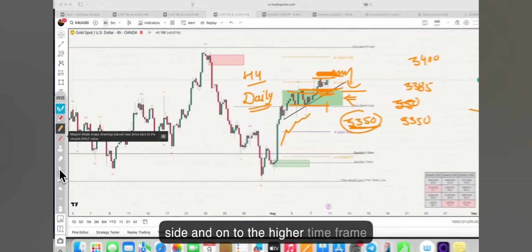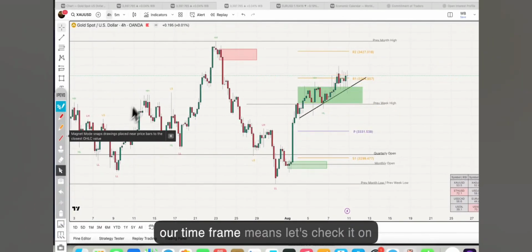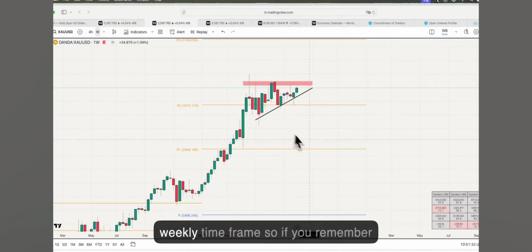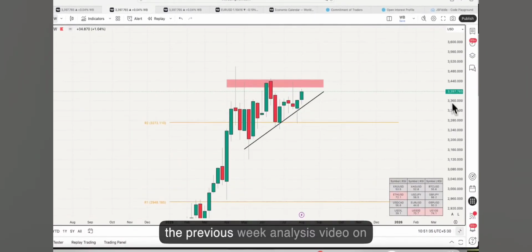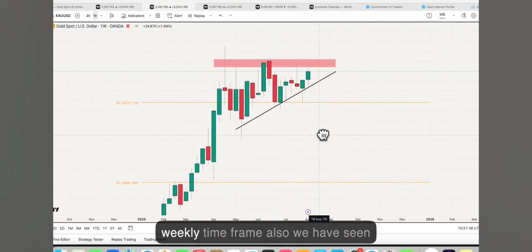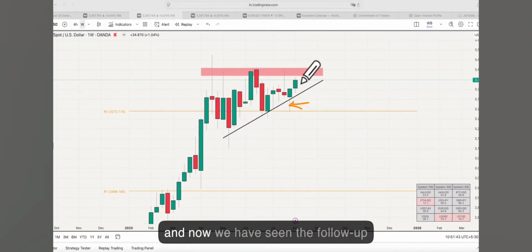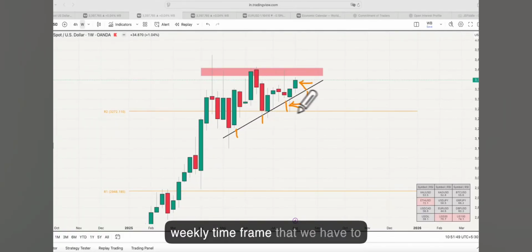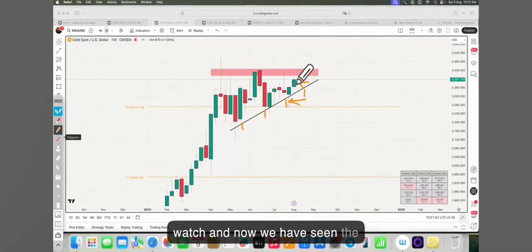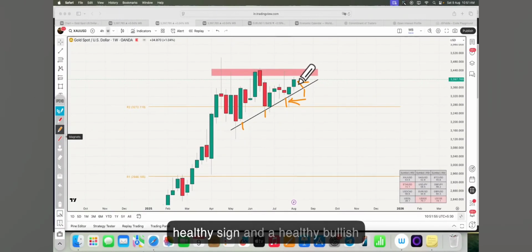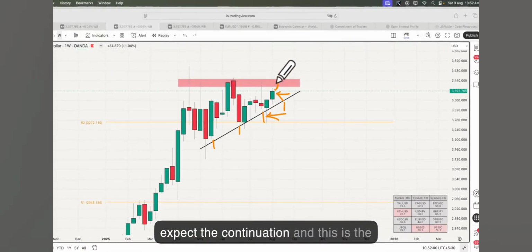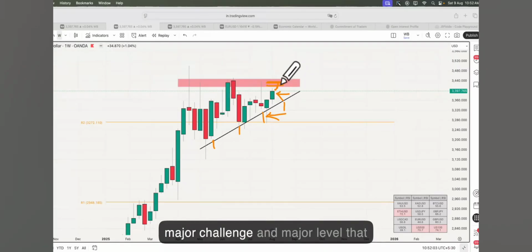And on to the higher time frame, let's check it on the weekly time frame. If you remember the previous week's analysis video, on the weekly time frame we saw a rejection from the previous week, and now we have seen the follow-up candle. This is the trend line on the weekly time frame that we have to watch. The follow-up candle is a very healthy bullish candle on price action, so we can expect continuation, and this is the major level we have to watch on weekly closing.